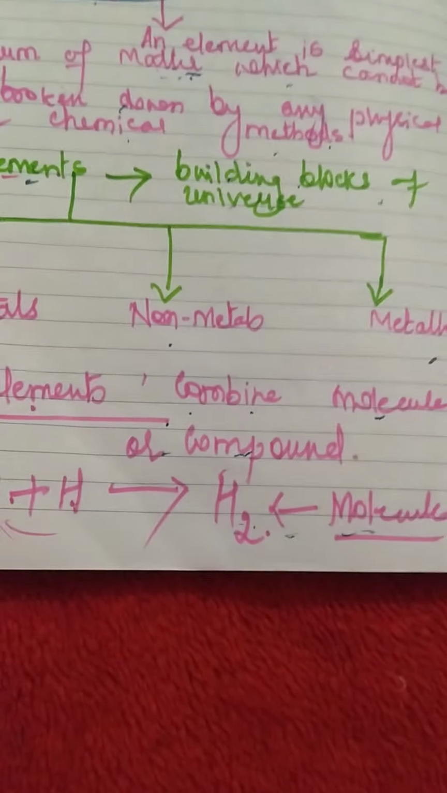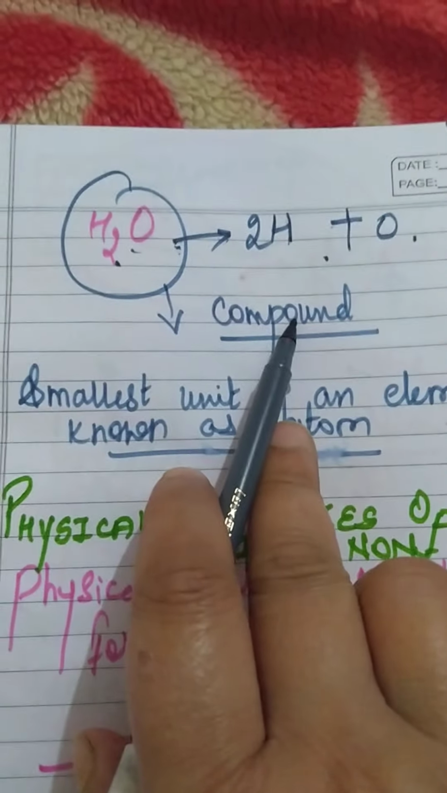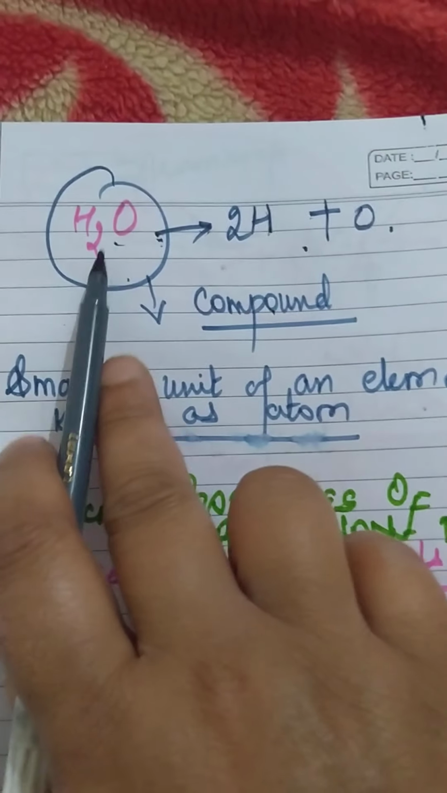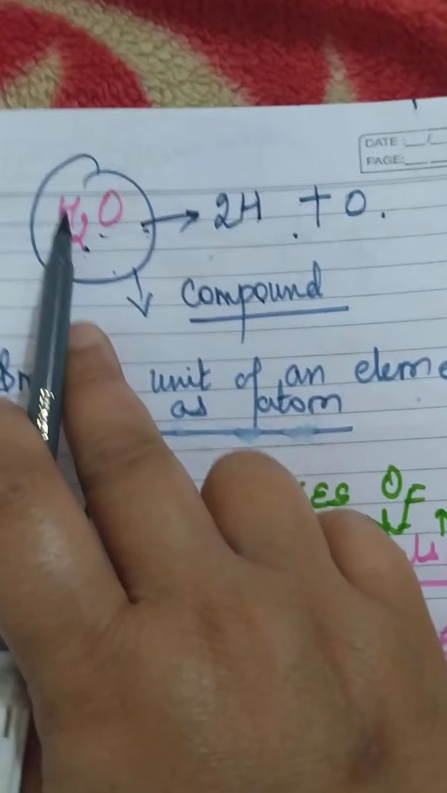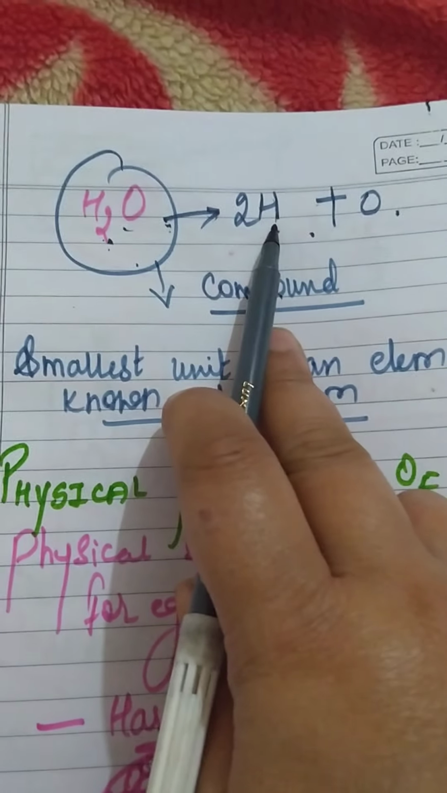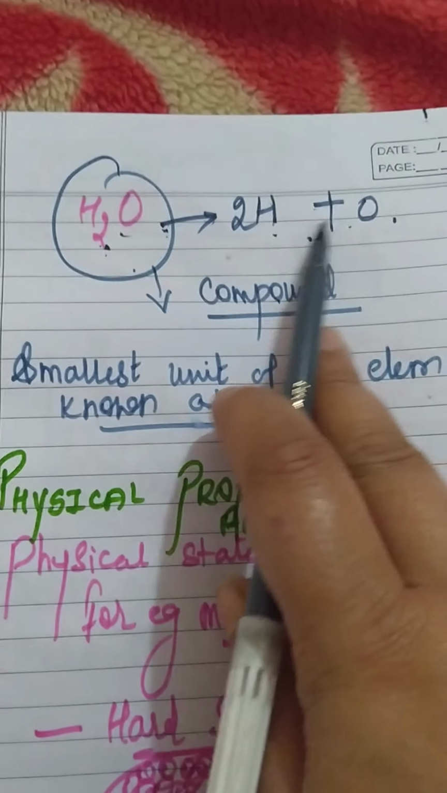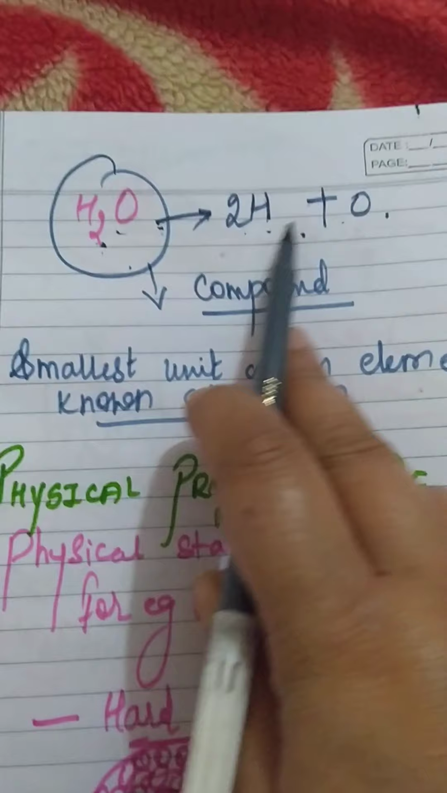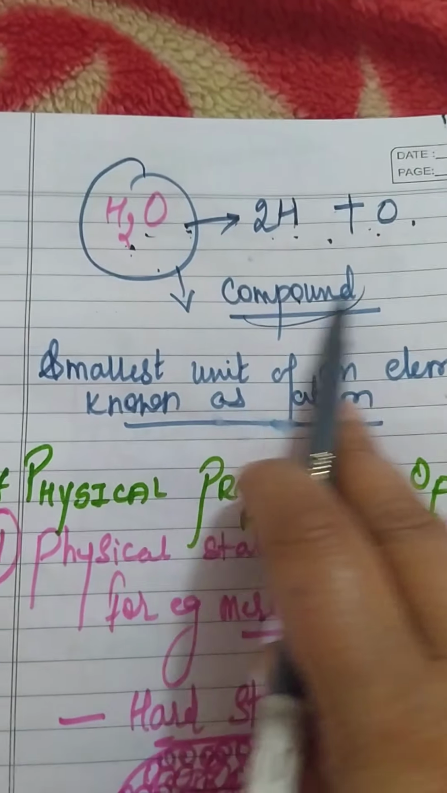Now, if we take the example of water, we say that water is a compound. We always write its formula as H2O. H2O means two atoms of hydrogen combine with one atom of oxygen to form a compound.